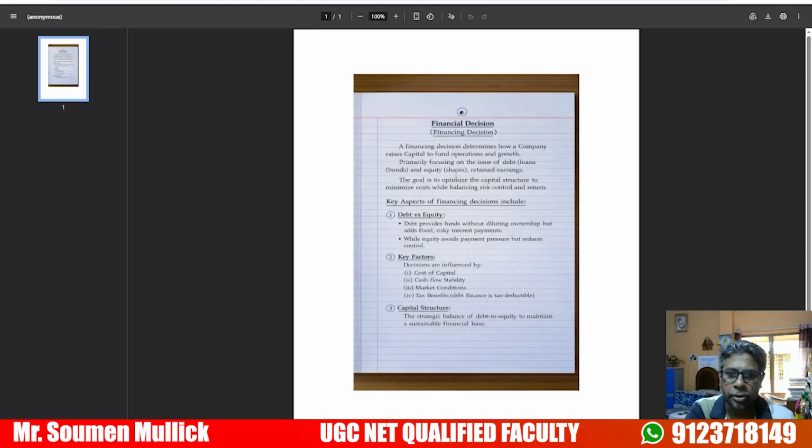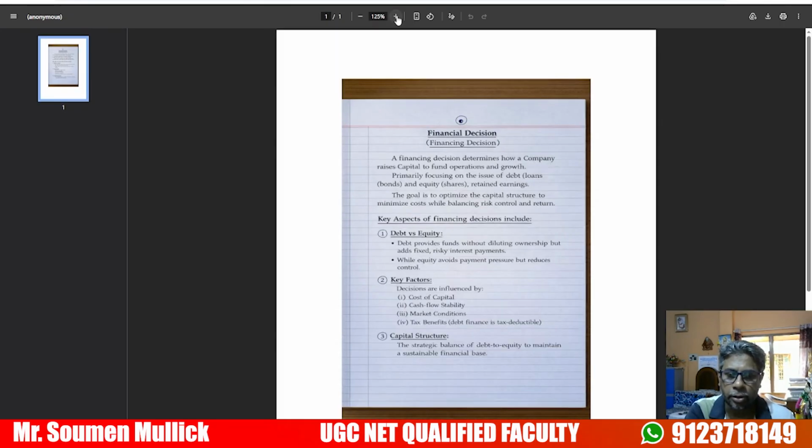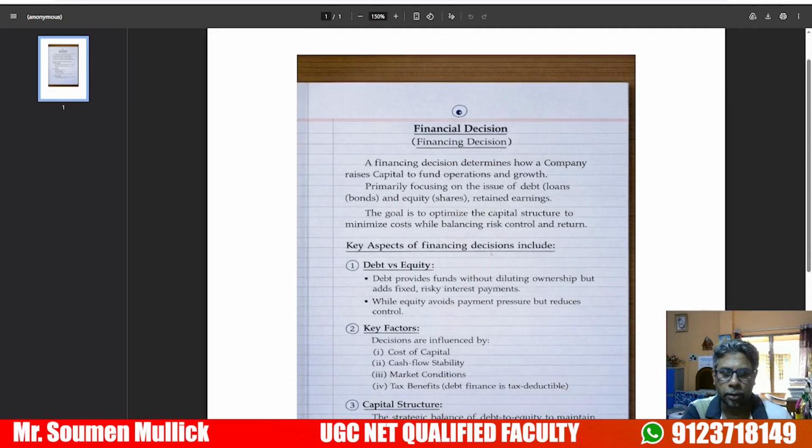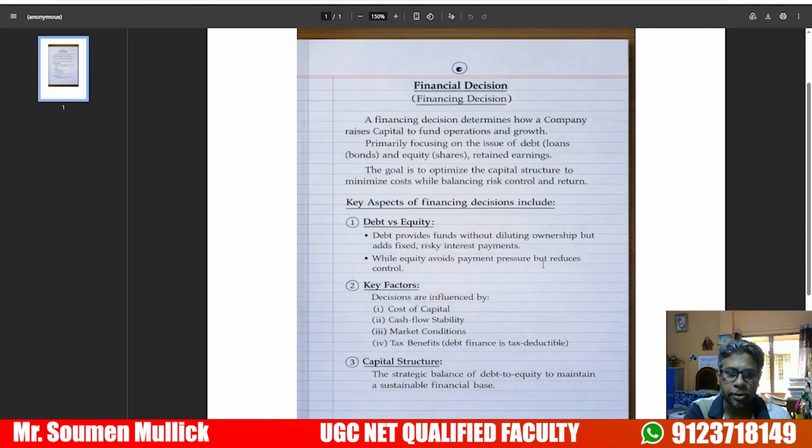Financial decision is based on debt. Key aspects of financial decision include debt and equity. Debt provides funds without diluting ownership. The key factor is the cost of capital structure.